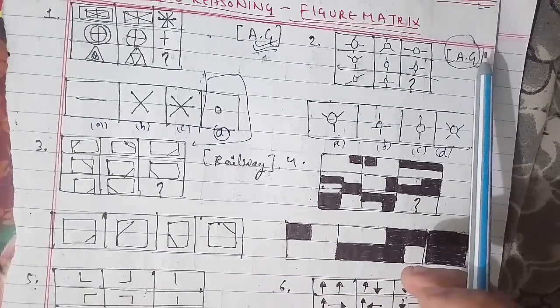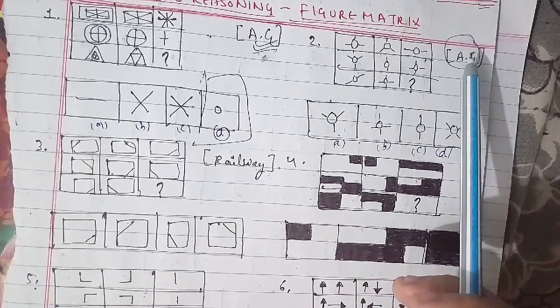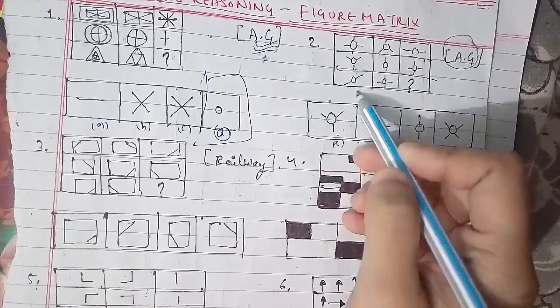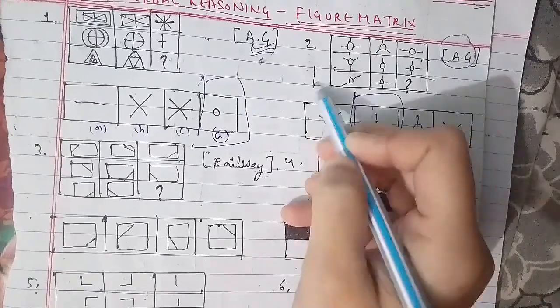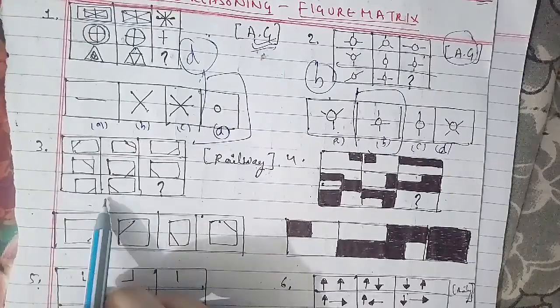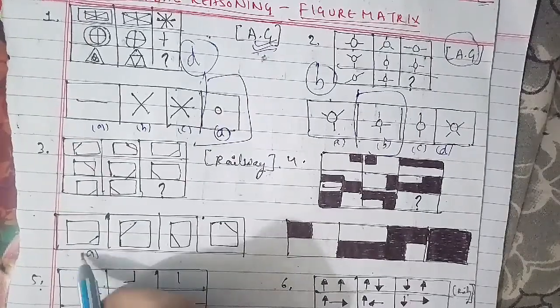Now we'll go ahead with another one, which is the third question here. As you can see, the figures have been named A, B, C and D. This has been asked in a railway examination paper, and that is also an important paper with respect to competition. The options for this are as follows.